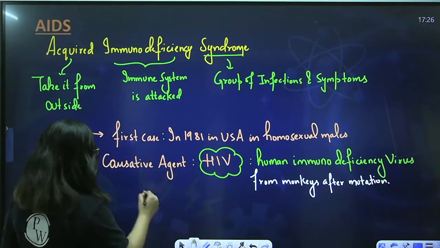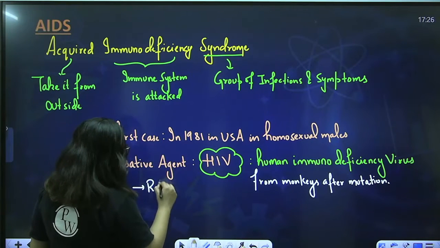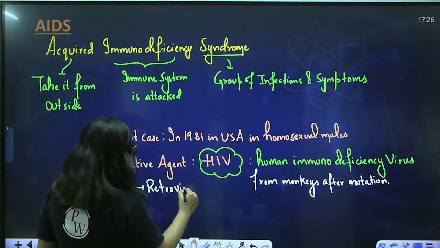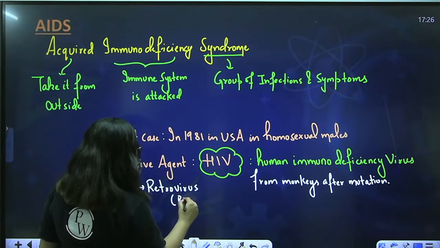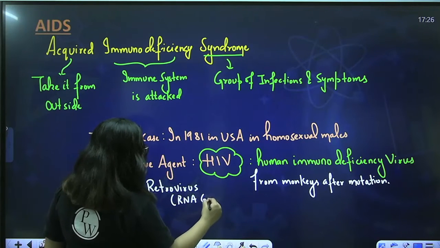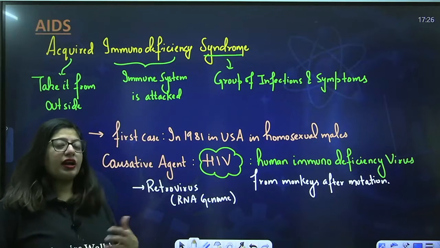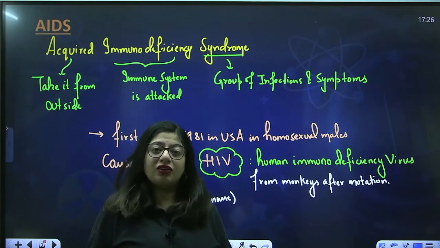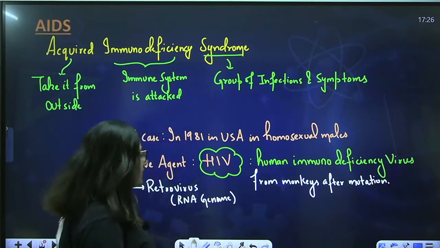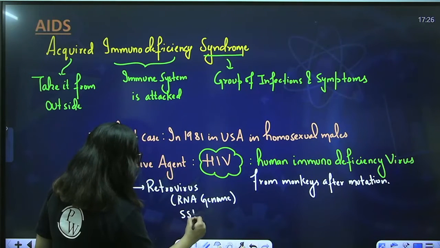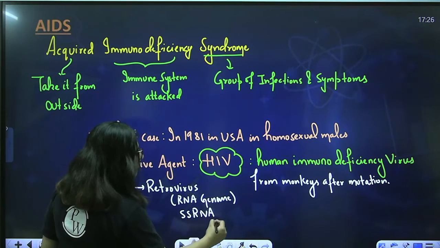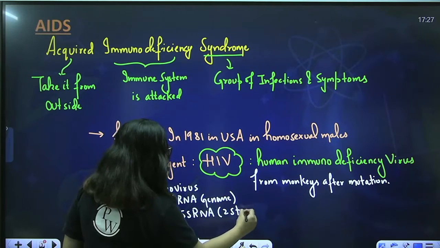This kind of virus is a retrovirus. What are retroviruses? Retroviruses are the viruses which have RNA as their genome. Now, what kind of RNA? Is it single stranded or double stranded? So, it is single stranded RNA. But how many strands? There are 2 strands.